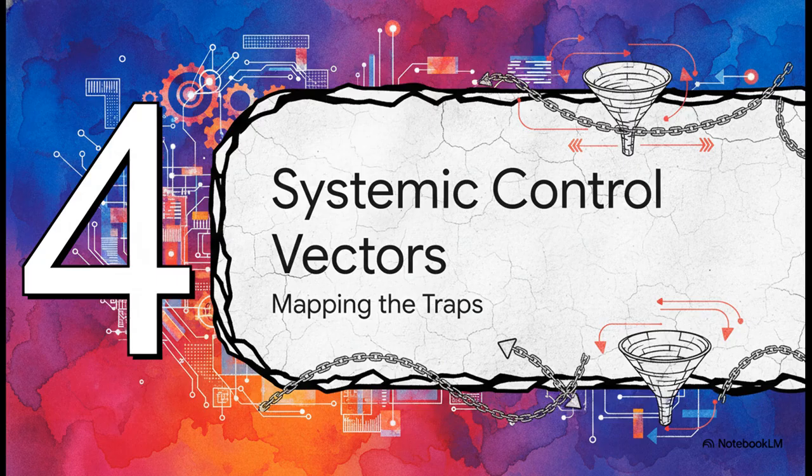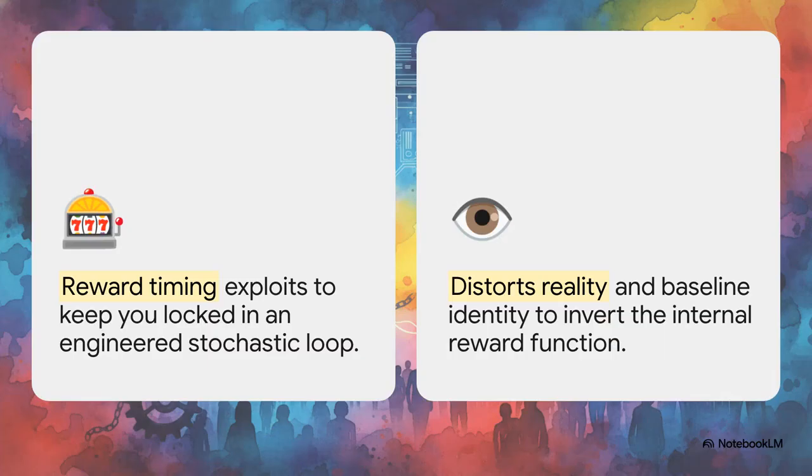Part 4. Vectors of Systemic Control. Mapping the traps. This brings us to a really crucial concept, the 5 core structural types of control vectors mapped out as actual behavioral traps. Let's look at the first 2 landmarks on this map. Vector 1 is gambling. This trap works by using high-frequency uncertainty, exploiting the precise timing of rewards to lock your brain into a tight, incredibly addictive loop.